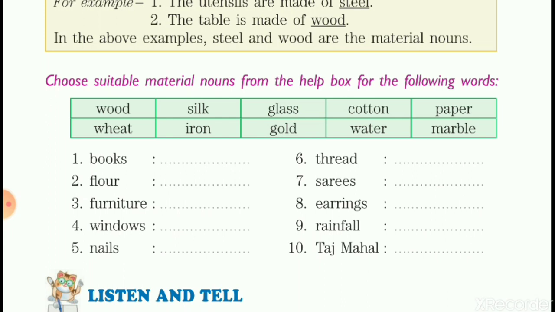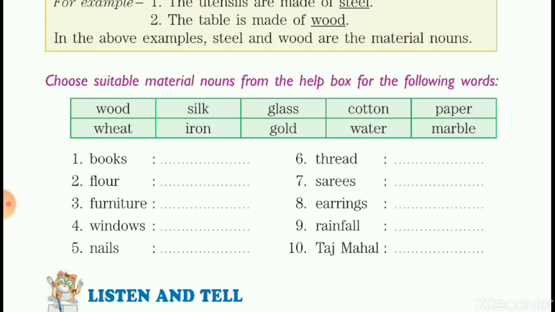Now thread. Thread is made up of cotton. Cotton threads, when they are woven together, they make clothes, isn't it? Then sarees, silk sarees. Your mother, when she wants to look more beautiful, she wears silk sarees when she's going out for a function. So, sarees, silk. Then earrings. Your mother's wearing nice gold earrings in her ear, isn't it? So, earrings, gold. Then rainfall. You enjoy the raindrops on your hand and face, especially in the rainy season. So, raindrops are made up of water, isn't it?